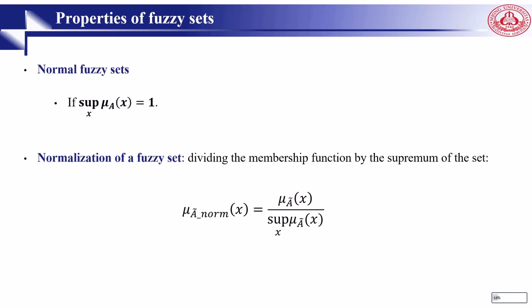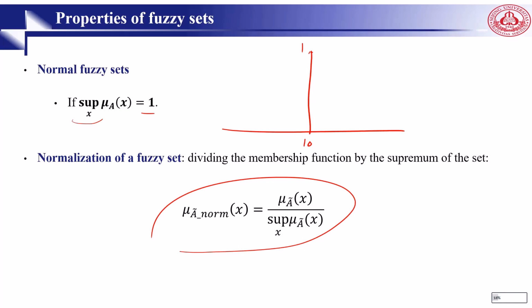Now, we need to learn some characteristics of fuzzy sets. The supremum, you can say SUP, is equal to 1, the maximum one, right? For 10, it is 1 here. It's the potential maximum, like a global maximum. It may be there or may not be there. But the maximum is something that we have already achieved. Supremum means potential, or you can say global, but maximum is what we achieved, you can say local. And if you want to normalize, simply we do it by dividing the membership function by the supremum of the set, which you can see here. Like this, we can normalize a set.